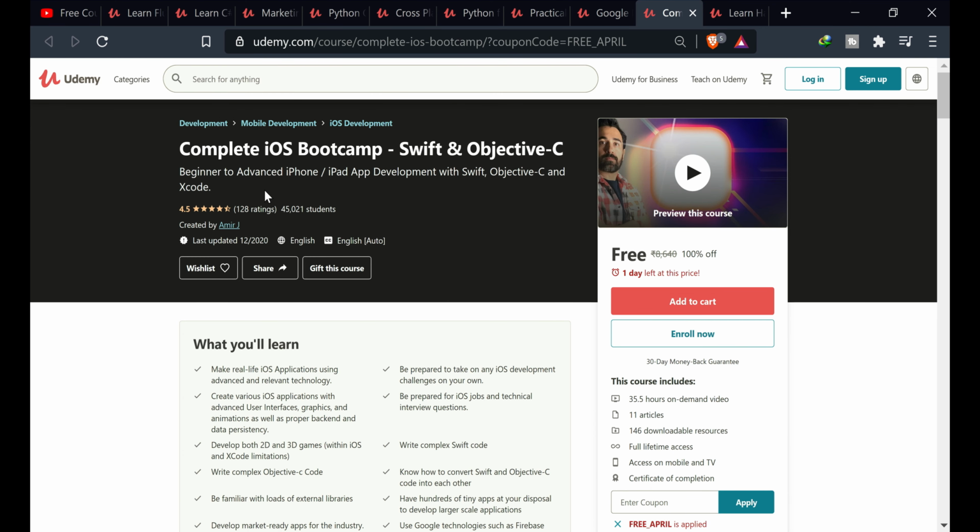The next course is Complete iOS Bootcamp, Swift, and Objective-C. In this course, you will make real-life iOS applications using advanced and relevant technology. Be prepared to take on any iOS development challenge on your own. Create various iOS applications with advanced user interfaces, graphics, and animation, as well as proper backend and data consistency. Be prepared for iOS jobs and technical interview preparation. Develop both 2D and 3D games. Write complex Swift code and complex Objective-C code. Know how to convert Swift and Objective-C code into each other. Be familiar with loading external libraries.